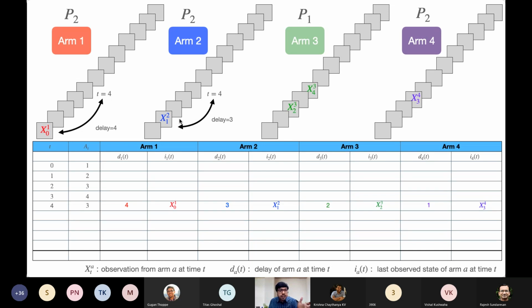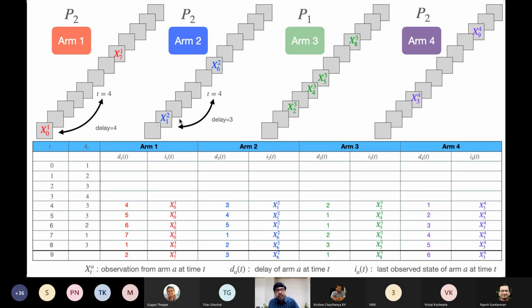Now let's say arm 3 is sampled. The delays can be updated like this. The delays of all the unobserved arms are going to get incremented by 1. The delay of the observed arm is going to be 1. The last observed states of the other arms don't change. Only the arm that we observe is going to change, and it will be updated accordingly. In this way, we can keep updating the delays and the last observed states. The most important point to observe is that at any given point of time, the delay of exactly one of the arms is equal to 1. For all the other arms, it is strictly greater than 1. This just means we can observe only one arm at any given time.